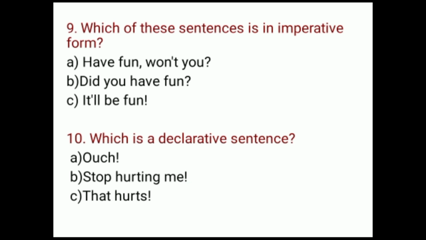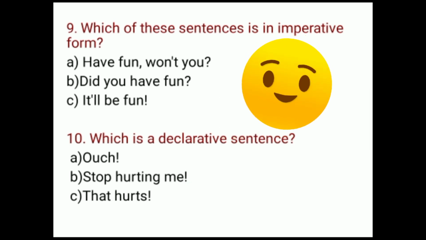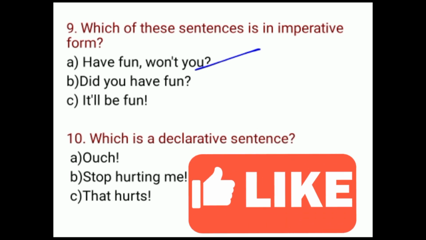Which of these sentences is in imperative form? Which of the following sentences are in imperative form? Have fun, won't you? Did you have fun? It will be fun. Please do write. Yes, the answer is A. Have fun, won't you have fun? Means you are suggesting to someone. Right answer is have fun, won't you, A.